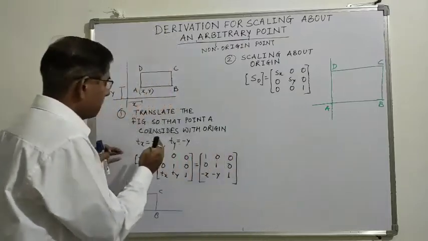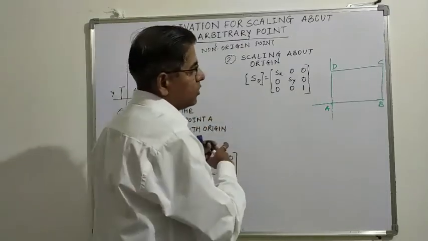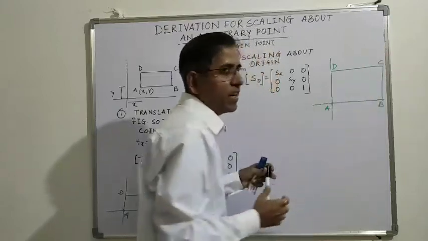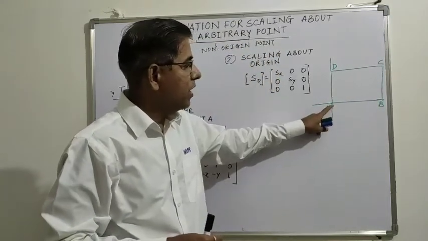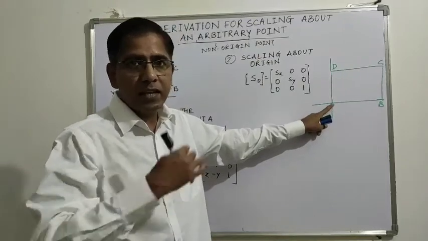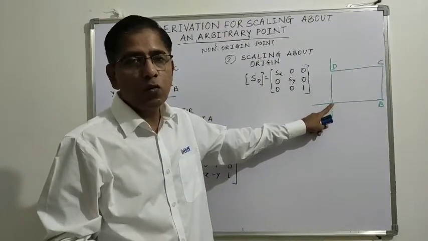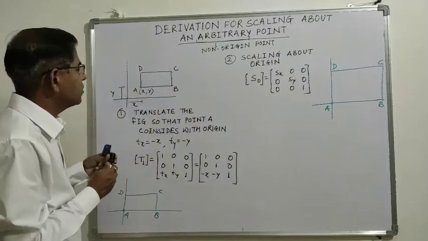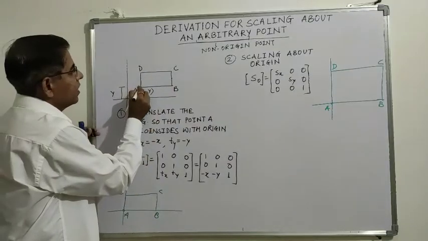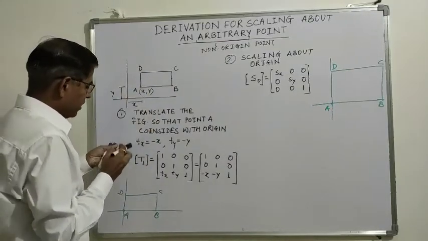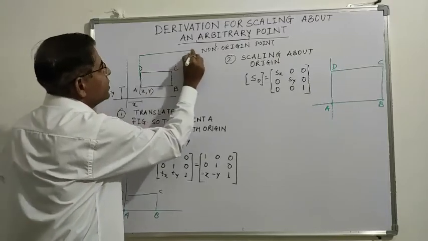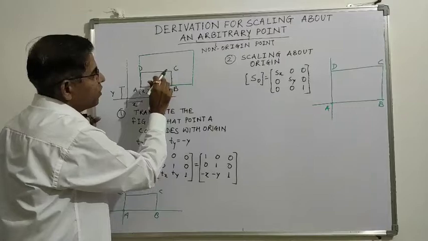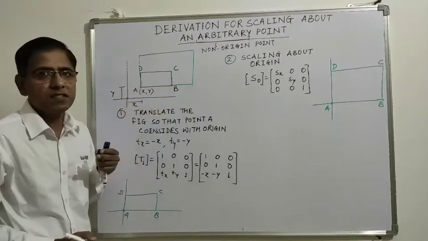Now this rectangle is to be kept at its original position. Okay. So the next step is to back translate the figure to its original position, because we want the scaling about this point. Okay. We want the scaling about this point. That means our expectation of the final figure is something like this.